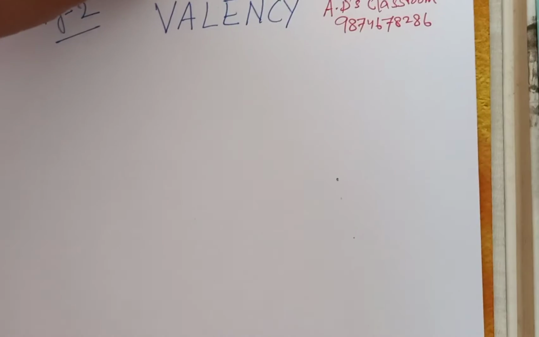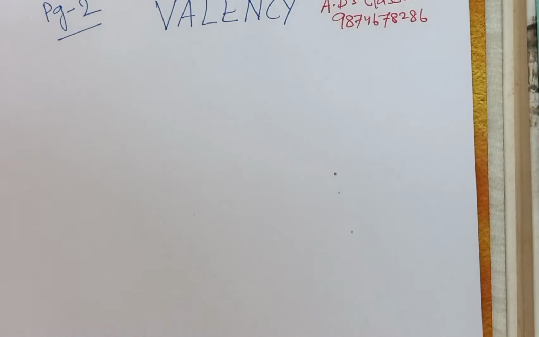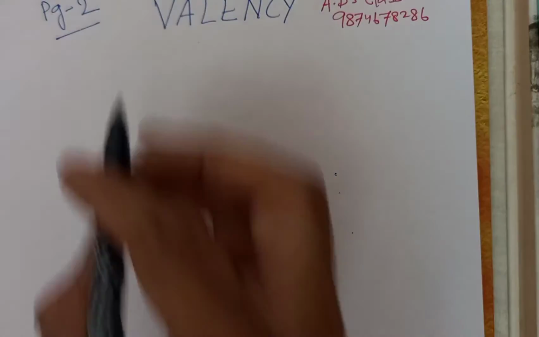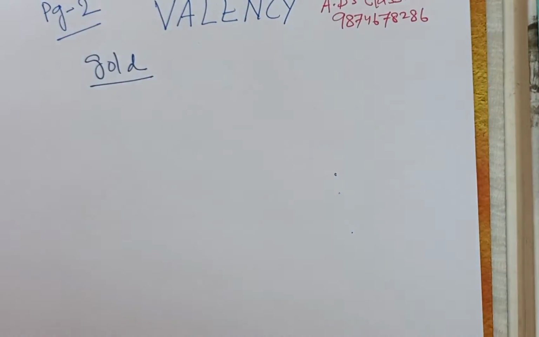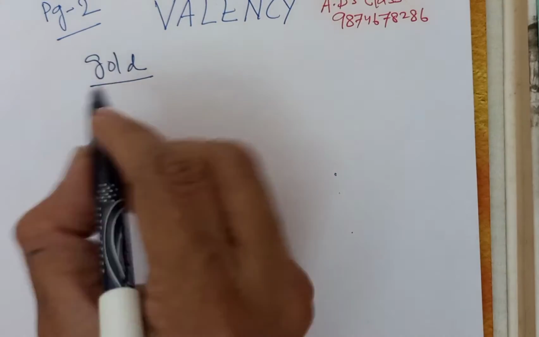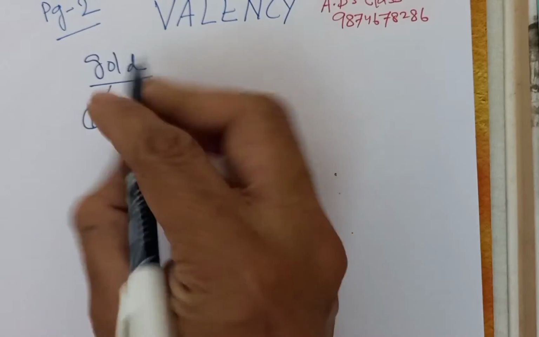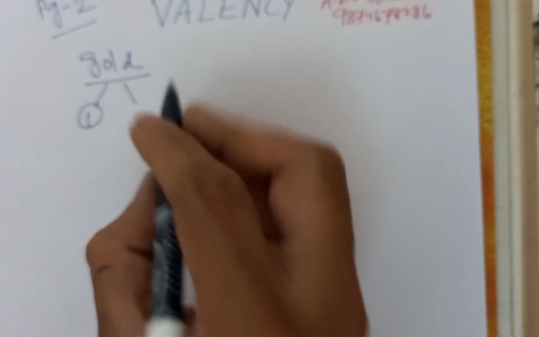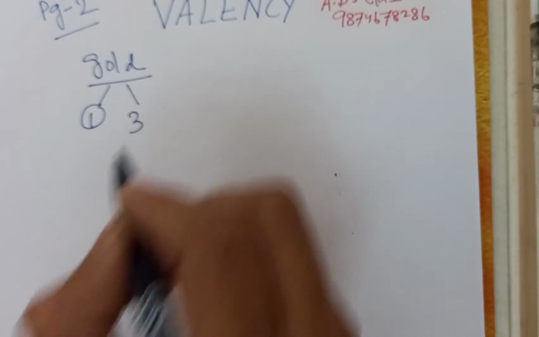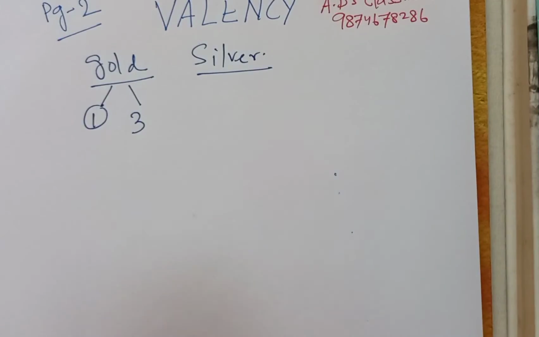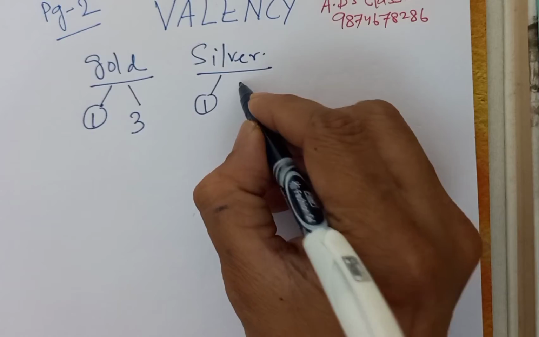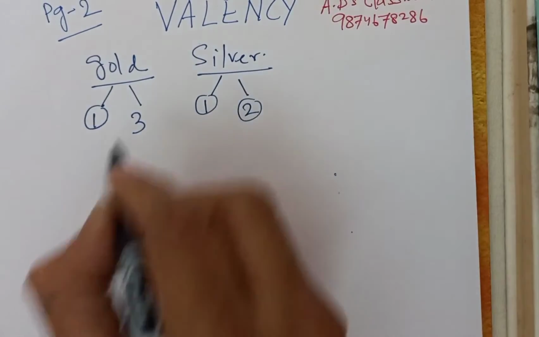We are continuing. For example, we have gold. It exhibits 2 valencies: the lower valency is 1 and the higher valency is 3. In case of silver, we see 2 valencies, 1 and 2.